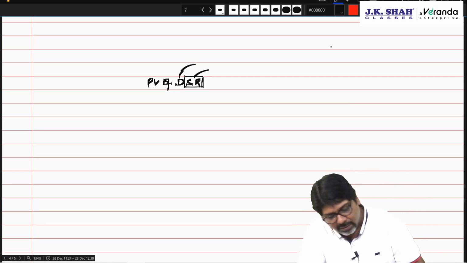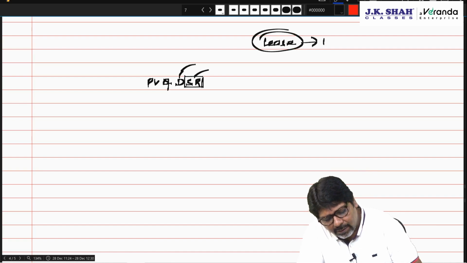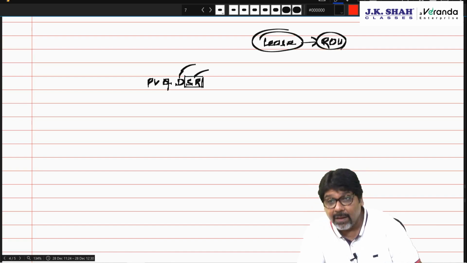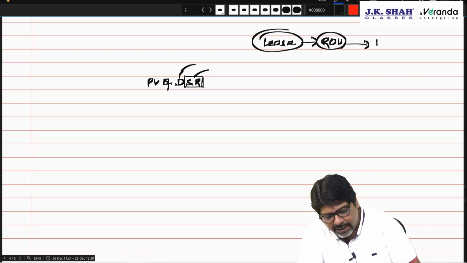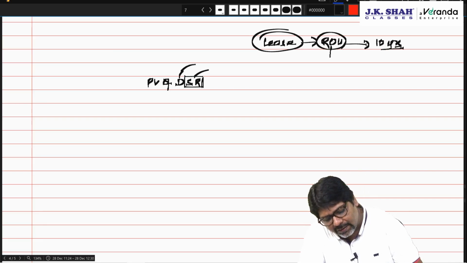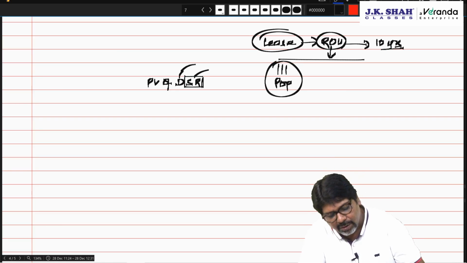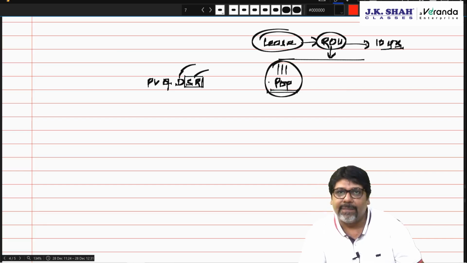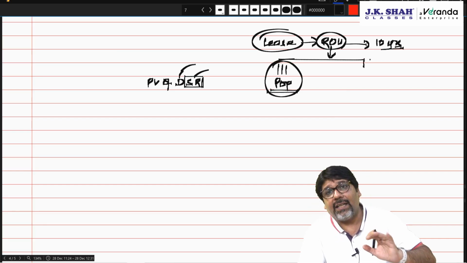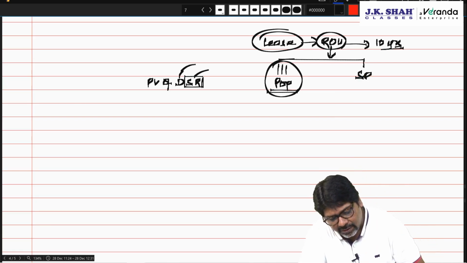Correct? Suppose I have taken an asset on lease. Now in the lease I will show it as right to use, but I am supposed to return the asset after 10 years. So in those 10 years while I was using it, I had created partitions, walls, POP. That all I have to remove. That is decommissioning. And wherever holes were there, I have to fix them, do the coloring, and then give back the site. That is the site restoration cost.